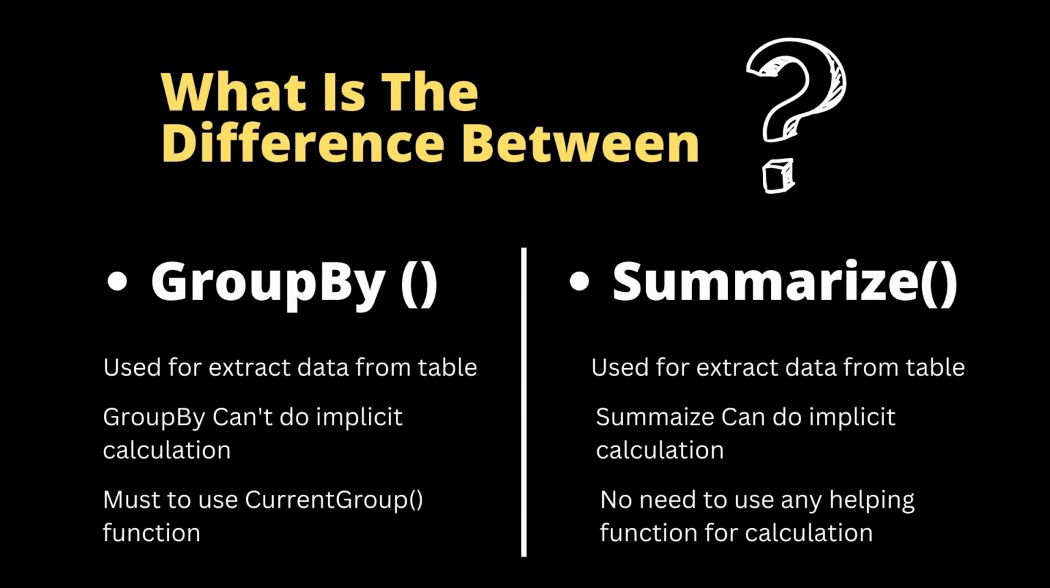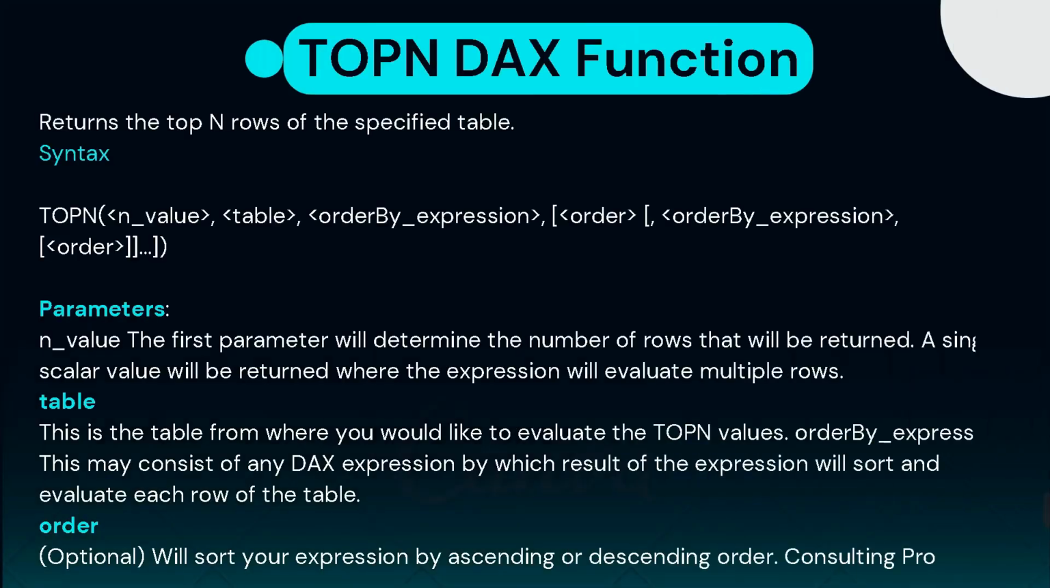Alright. Then the next question is, what is TopN DAX function in Power BI? So TopN DAX function is basically used to return the top n rows of a specified table. It means suppose we have a table having 100 records, and if I just want to see only 5 records from that particular table, so in that case we will use TopN DAX function in Power BI.